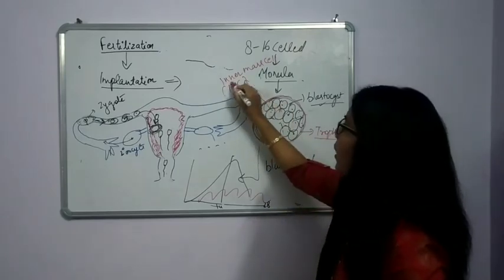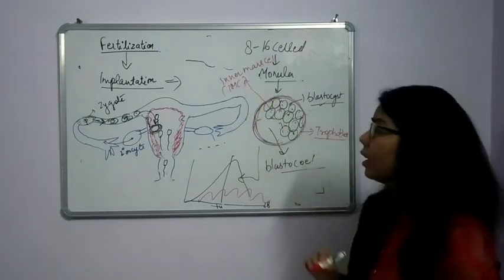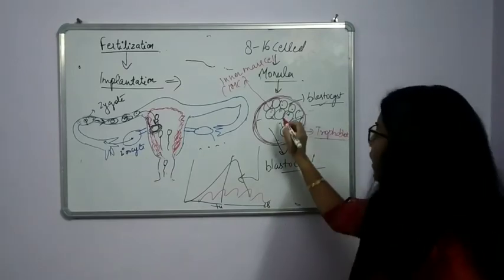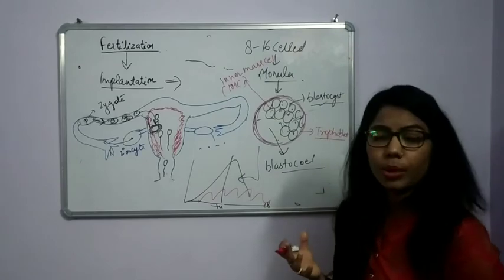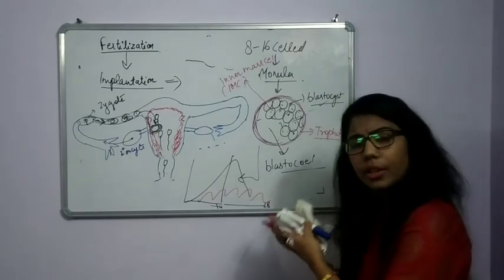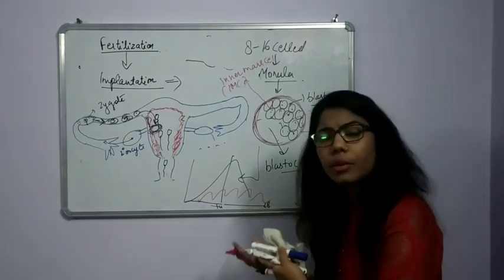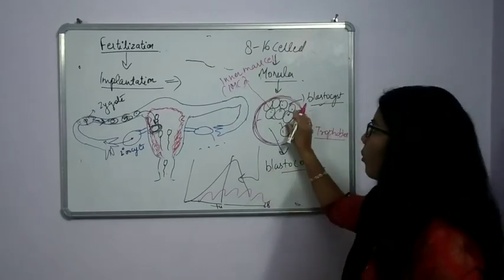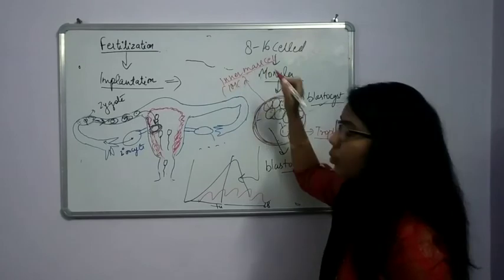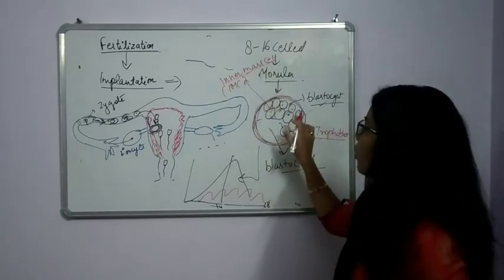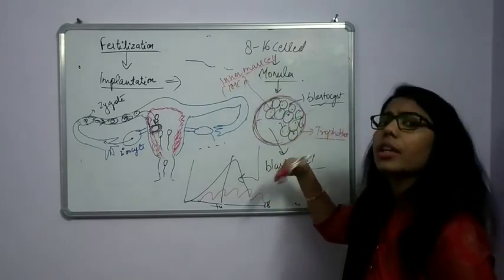The IMC has the stem cells. What is the meaning of stem cells? Stem cells are those cells which have the potential to develop a new tissue or a new organ. So this is very important. This inner mass cell is also known as stem cells because they have the potential to develop new tissue.